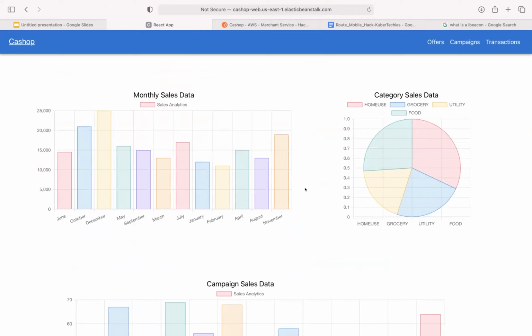So these are the whole range of insights that we offer the merchants so that they can target the right customers through the right channels. That being said, let's quickly jump on to the consumer's mobile application.